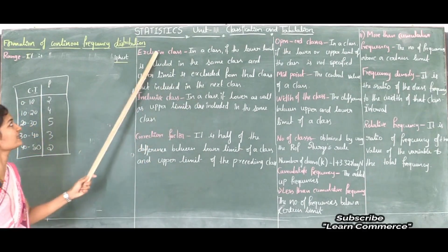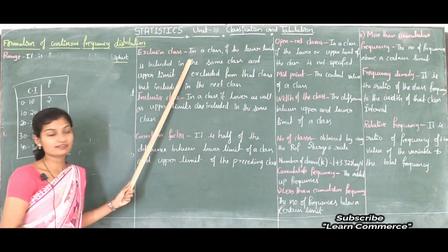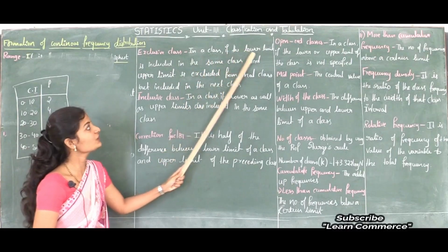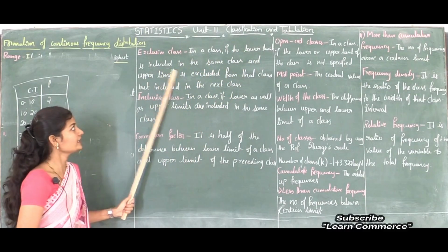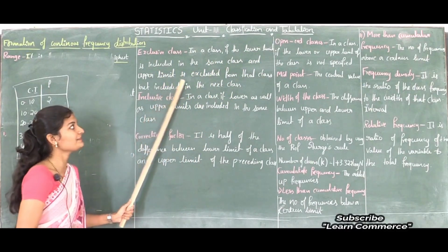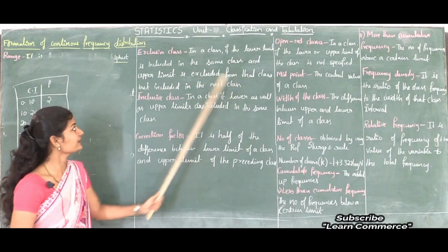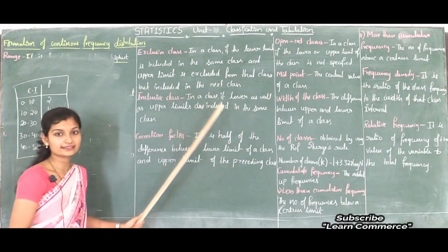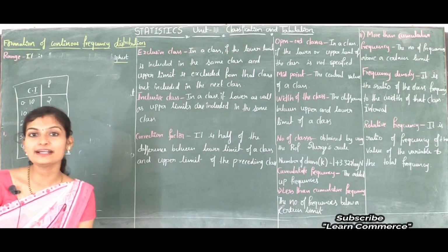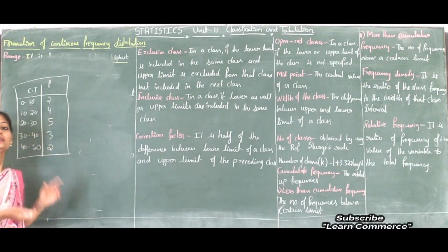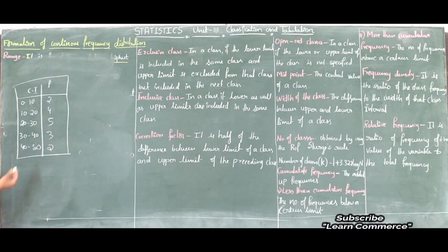Next, exclusive class interval. What is exclusive class interval? In an exclusive class interval, the lower limit is included in the same class and the upper limit is excluded from that class but included in the next class. In the sense, here the upper class limit is equal to the lower limit of the next class. These are upper class limits, these are lower class limits.